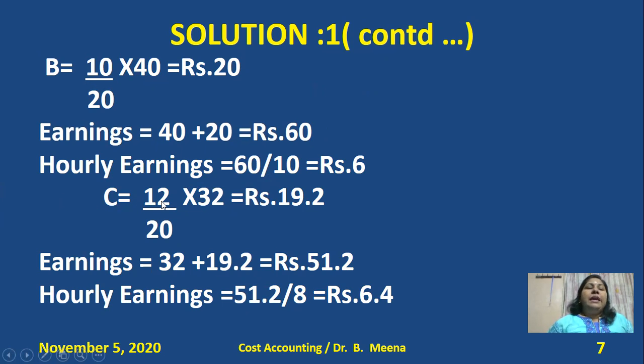Likewise, C's bonus. 12 hours is saved because he took only 8 hours. So 12 hours is saved, divided by standard time, into the time wages of C. So you'll come to know the bonus of C as per the Rowan plan is 19.2. So earnings is equal to 32 plus 19.2, the total earnings of C for 8 hours, means what is for a single hour? So 51.2 divided by 8 hours, you will get rupees 6.4.